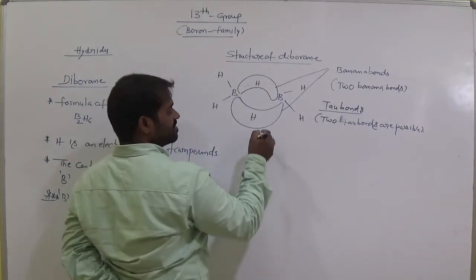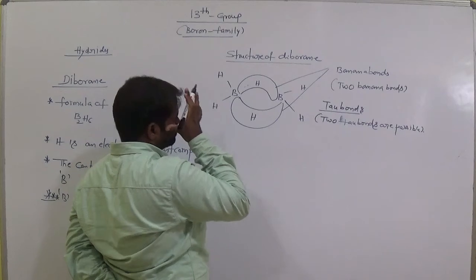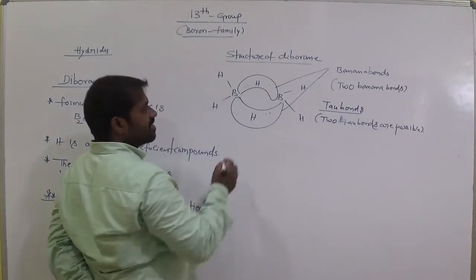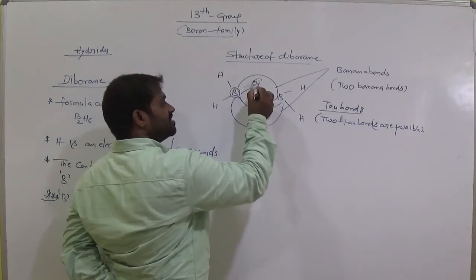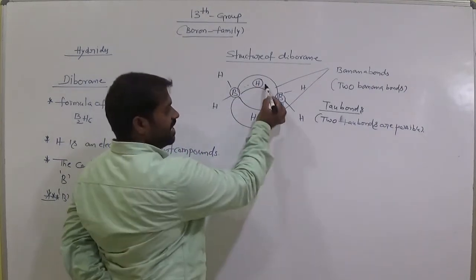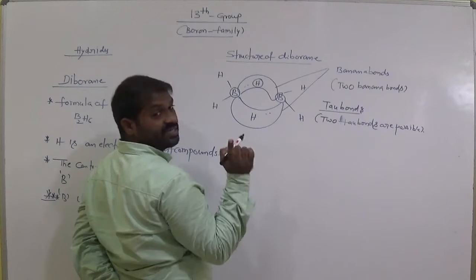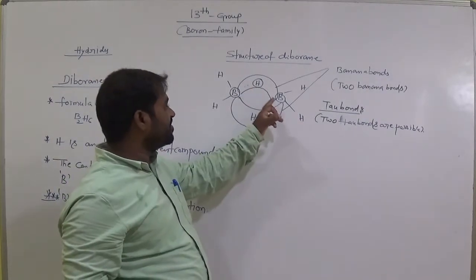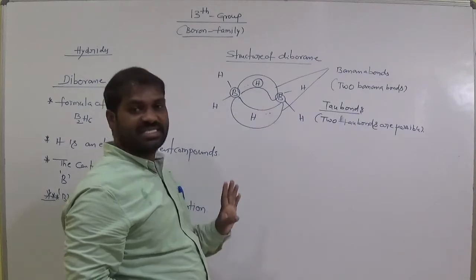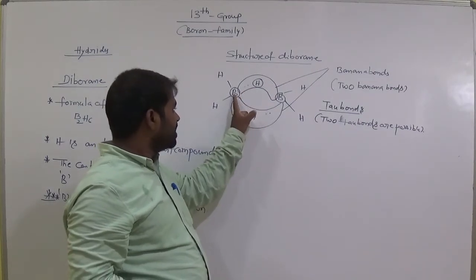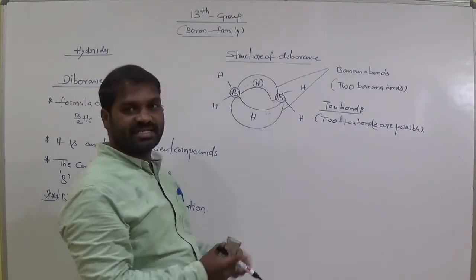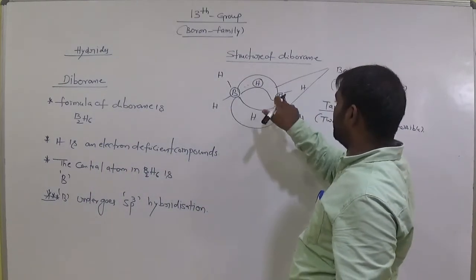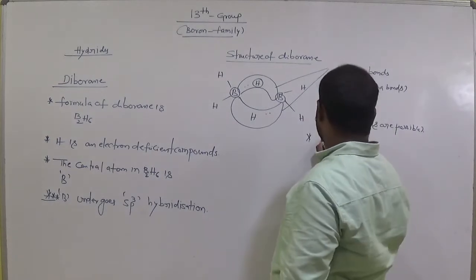Now here it has two electrons, and it has two electrons here. This is one center, this is one center, this is one center. There is no electron here. Remember this. This B-H bond consists of only two electrons. But the bond formed between this B and H also uses these three centers. Here how many BHB bridged bonds?